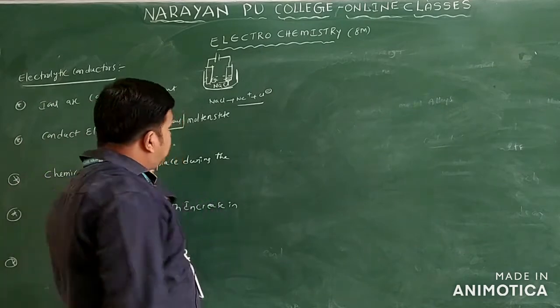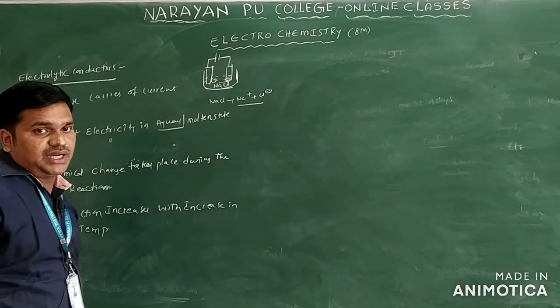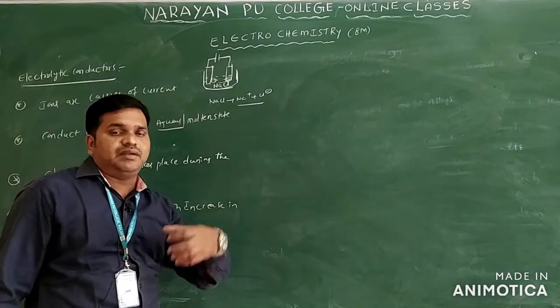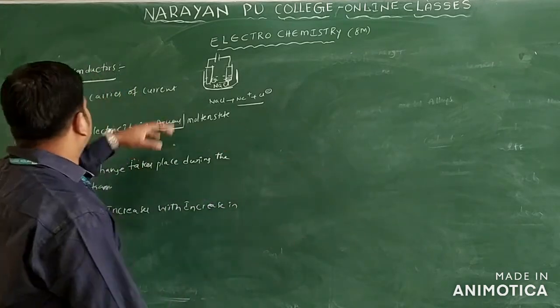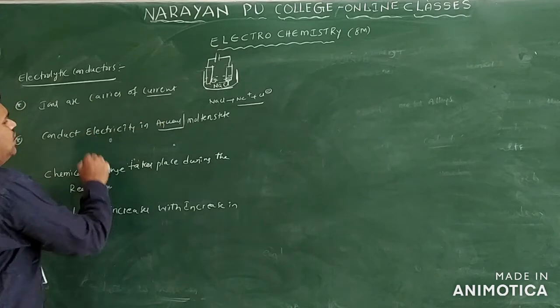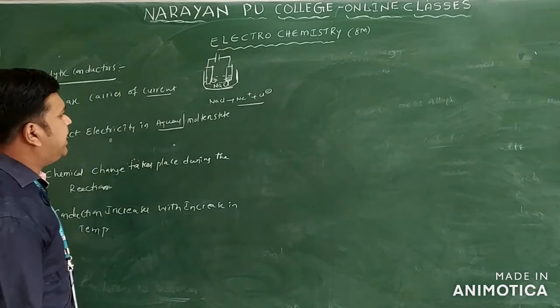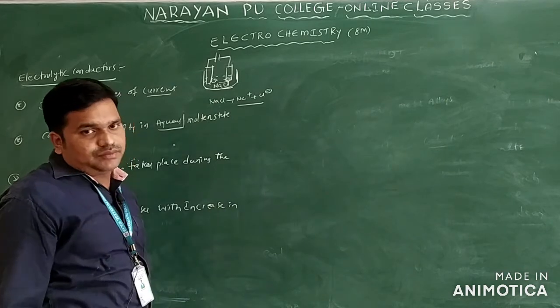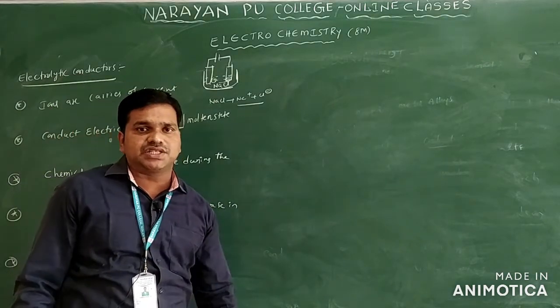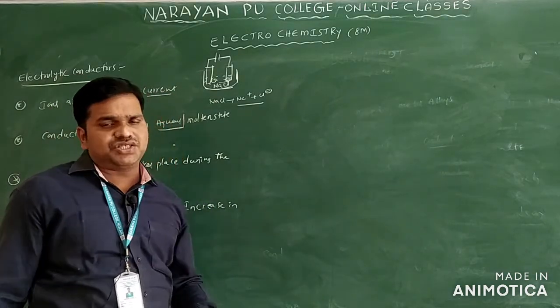Let us see the points. The first point I wrote: ions are the carriers of the current. I already told you that an electrolyte dissociates into ions, and these ions are the carriers of the current. One more: they conduct electricity in the aqueous and molten state. Whenever NaCl is dissolved in water, it dissociates into Na+ and Cl- ions. In the molten state also they can act as conductors of electricity.